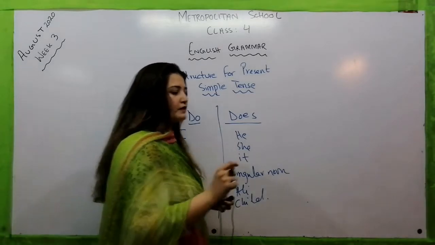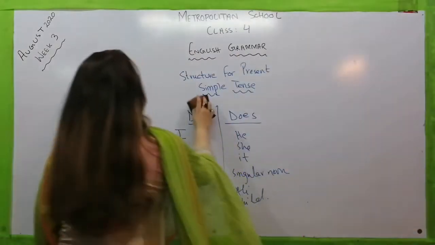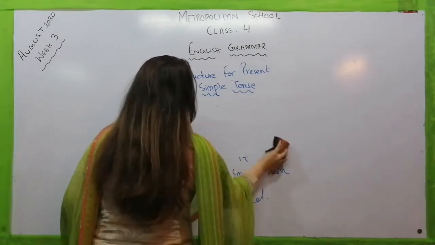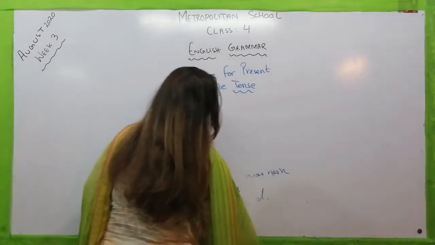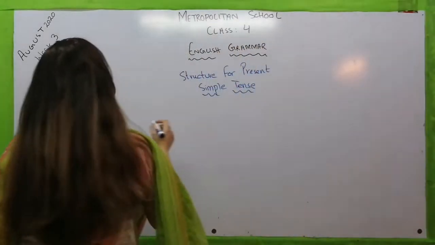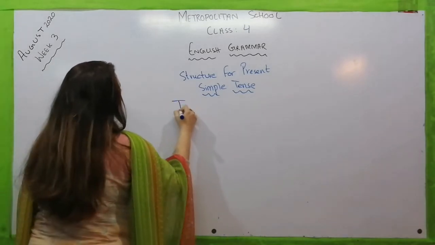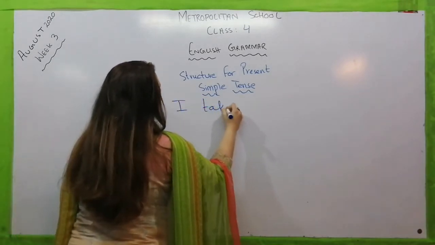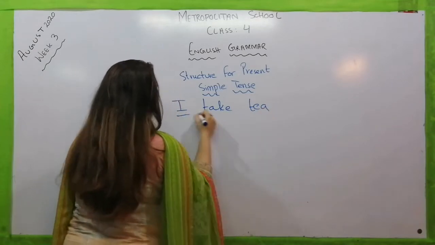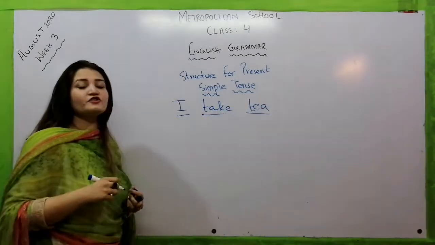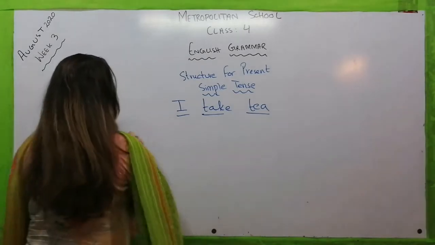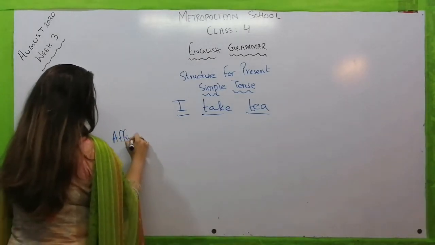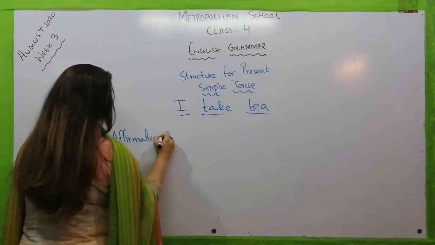Now let's move towards today's work, which is going to be very interesting and very easy: translations for the present simple tense. The first one is "I take tea." The Urdu translation of this sentence is मैं चाय पीती हूँ. I take tea. The affirmative sentence will be